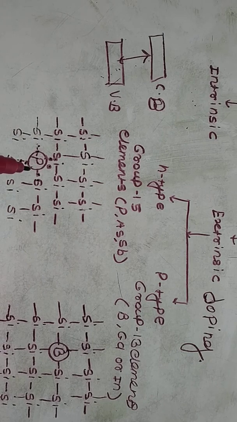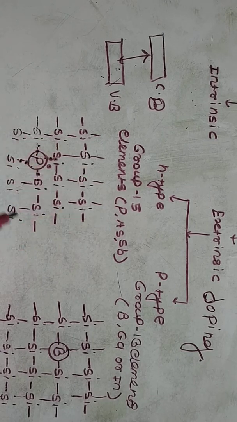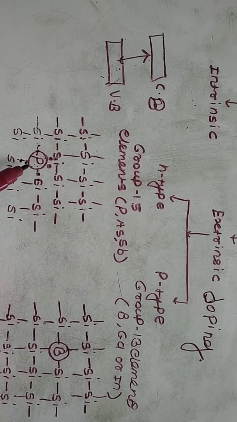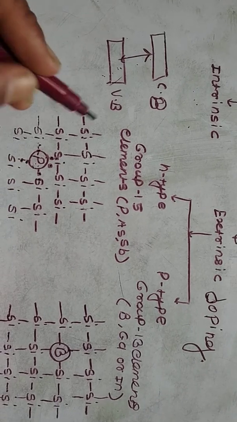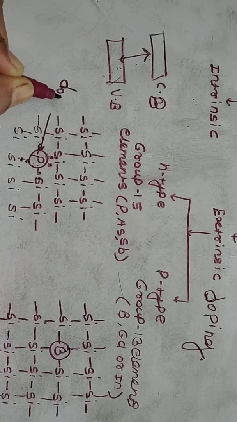This is your silicon metalloid crystal, but you add a small quantity of another impurity, and it increases the conductivity of the semiconductor. It is called doping. The added impurity is called a dopant.